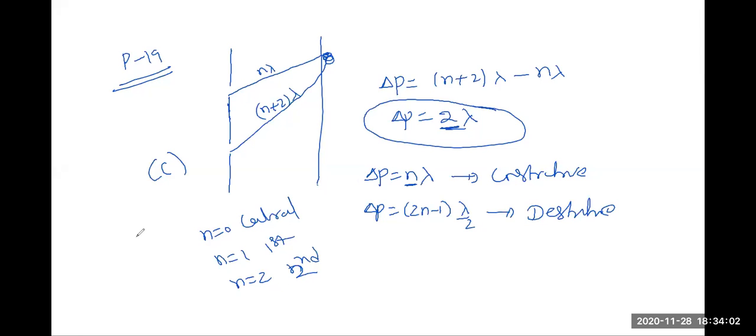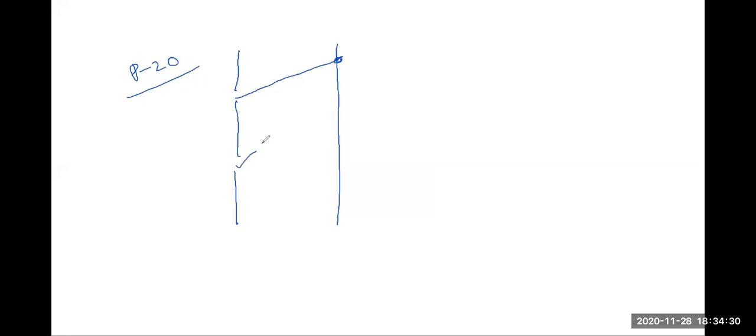Okay, fine. Next go to the 20th question. Question number 20. In YDSE, a glass plate is placed before the slit which absorbs half of the light intensity. It's also a nice question. There is a YDSE experiment. So now a light is coming from here and meeting, and another light is coming from here.